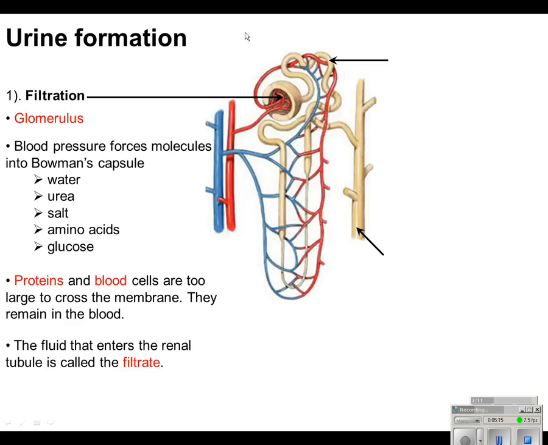And then this fluid that's actually entering the renal tubule from Bowman's capsule is going to be called the filtrate. Okay, it's what's coming out of the blood. Now, as that filtrate moves into the renal tubule, it's undergoing reabsorption. Like I said, some of these nutrients over on the left side of the screen here are needed, so they're actually going to be reabsorbed back into the blood.